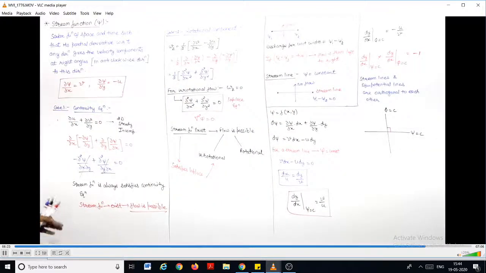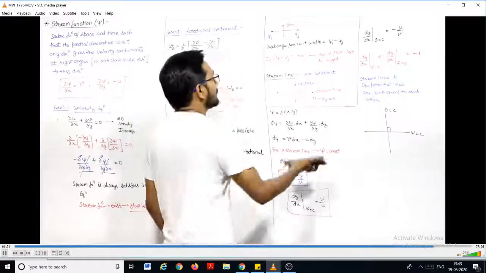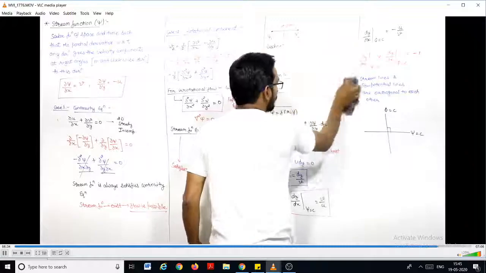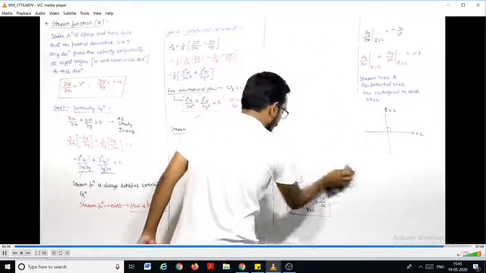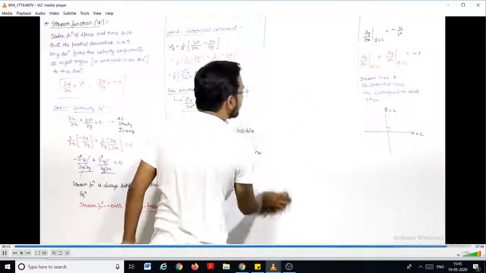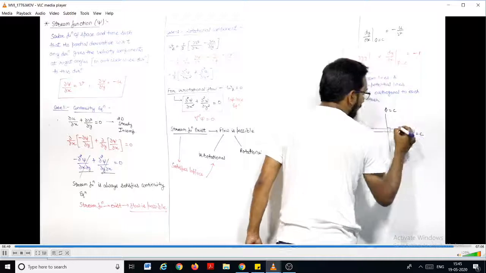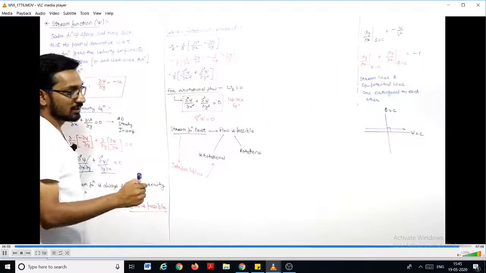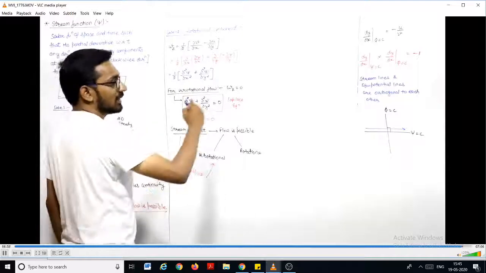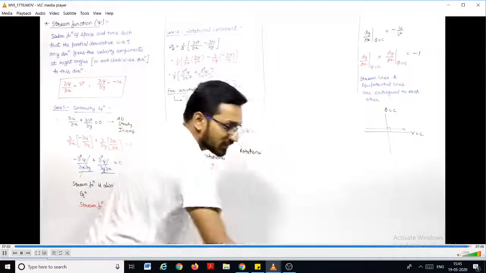So this is all about the stream function, right? Now there is a concept known as flow net. Flow net is a grid, right? And you know very well that in this case the flow will be in this direction. Flow will not be along the equipotential line, and flow will not cross the streamline, so flow will be parallel to the streamline.